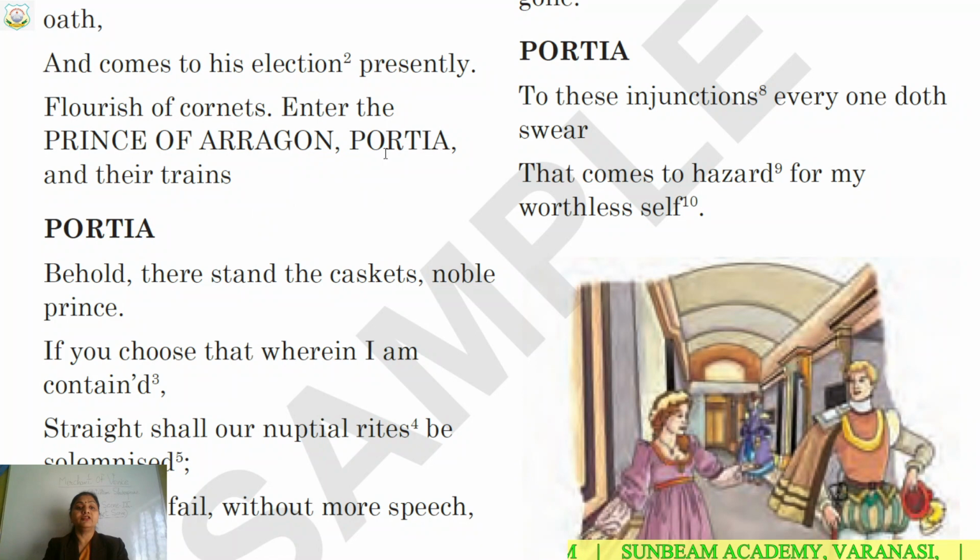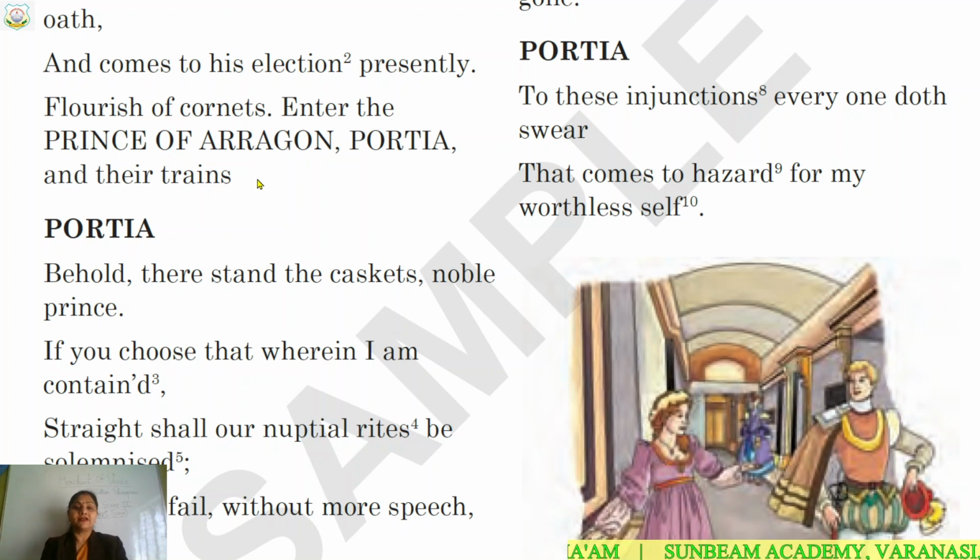Along with the Prince of Aragon and Portia, their followers are also coming, because they are prince and princess. Their servants, messengers and other people are also there, and it has been written as trains.